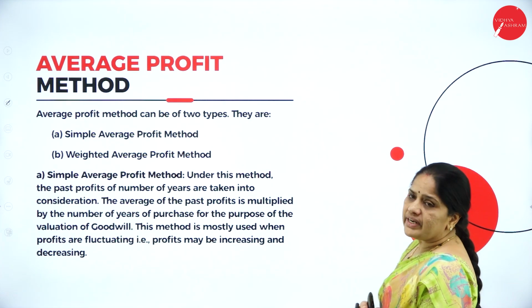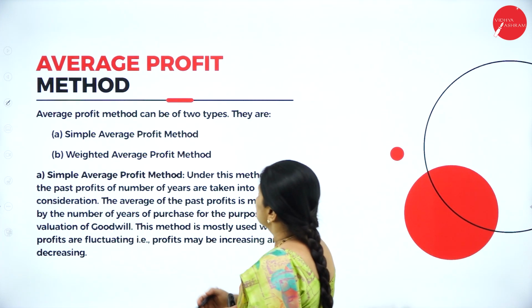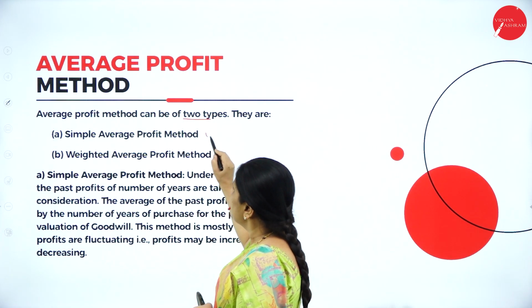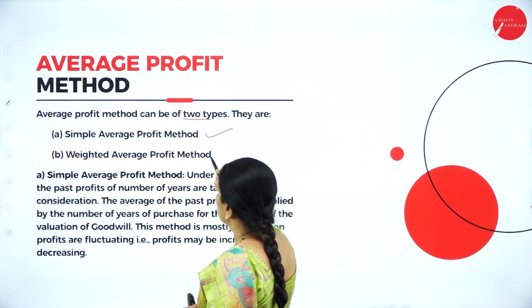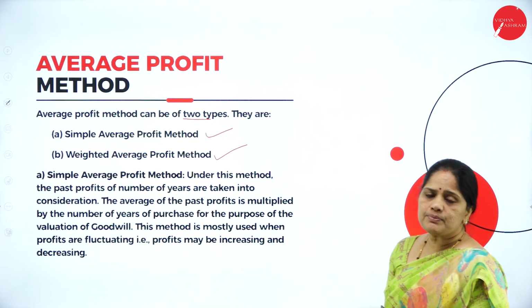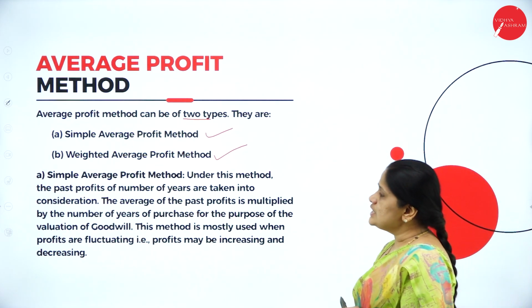Next, the average profit method. The average profit method is of 2 types. There is the simple average profit, and the second one is the weighted average profit. So what is simple average profit? What is weighted average profit?